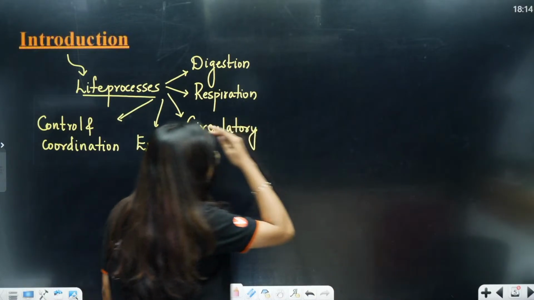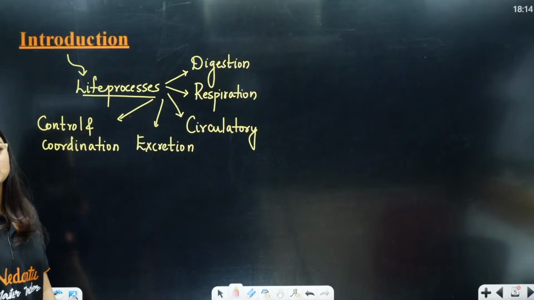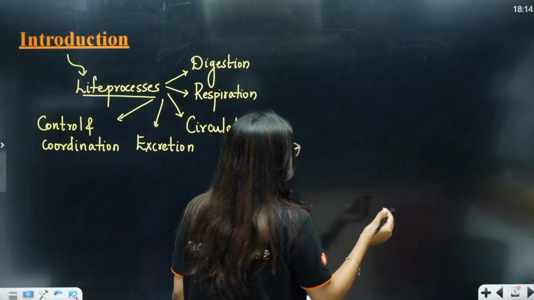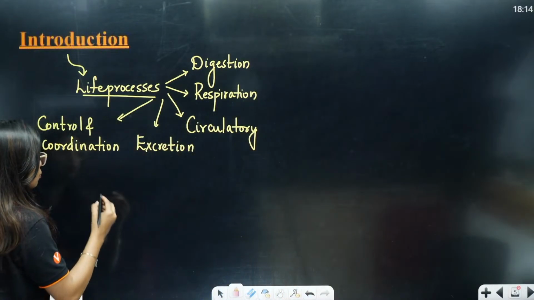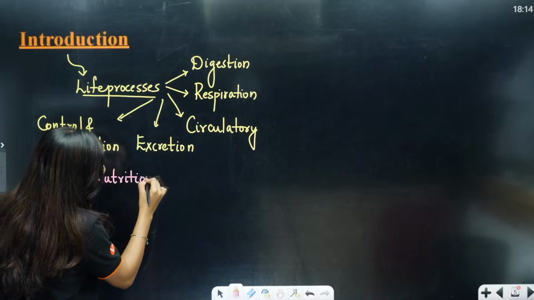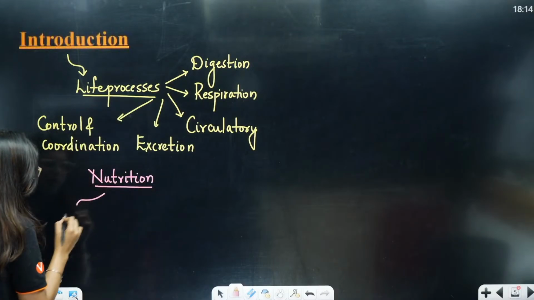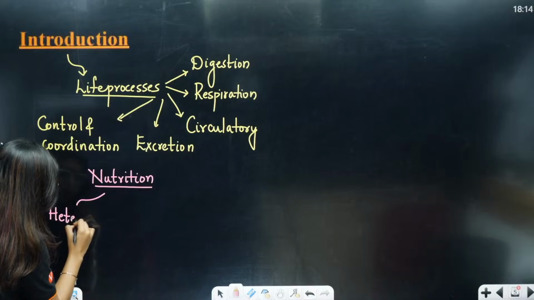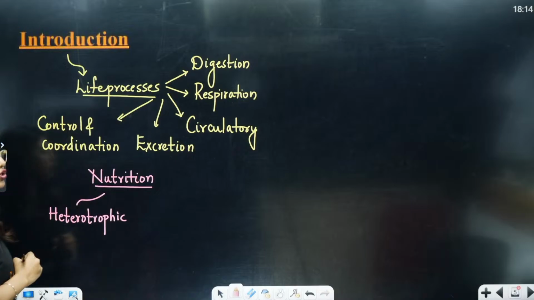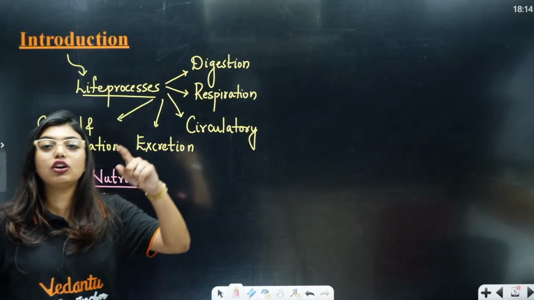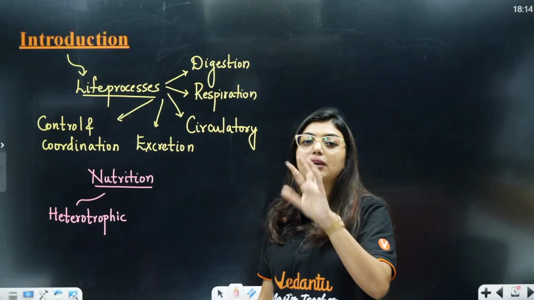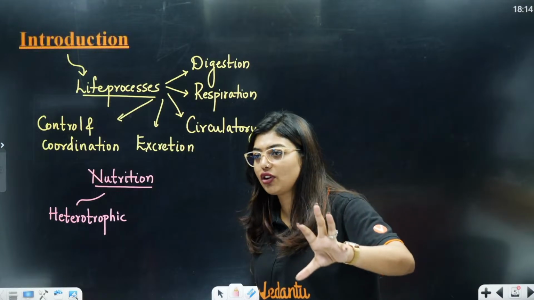So if you look here, what is the first thing? Digestion. Luckily the digestion and absorption chapter has been deleted from your syllabus, but a normal thing all of you know is nutrition. When we talk about nutrition, all of you will remember a few words. What are the words? Animals are going to do heterotrophic nutrition. What is heterotrophic, students? That means I depend on another organism for food. I do not make my own food.